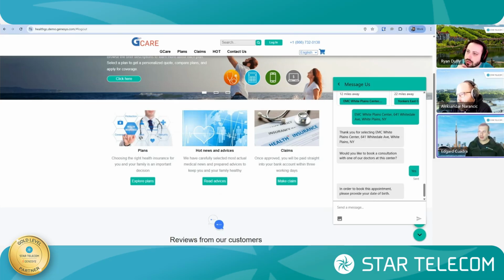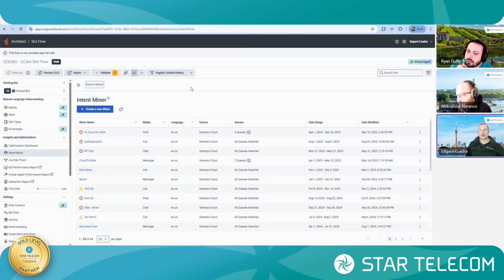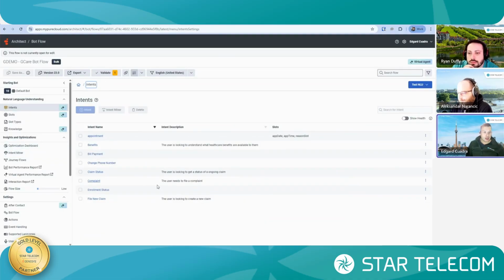But how does this look in the back end? How easy is it, or what are the elements that we need to consider when it comes to building something like this out, right? So one of the things that Star Telecom as a partner does really well is we approach all our AI projects data first. So Alexander on our team, he's our data analyst.